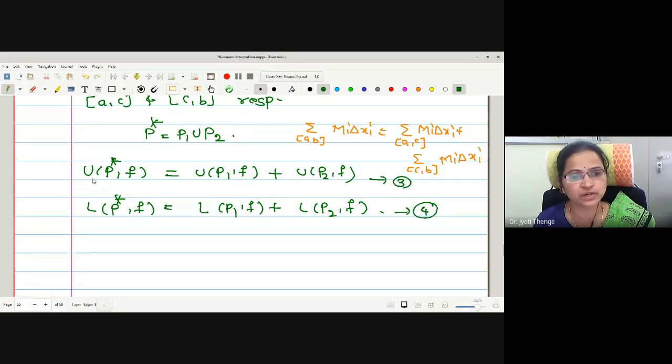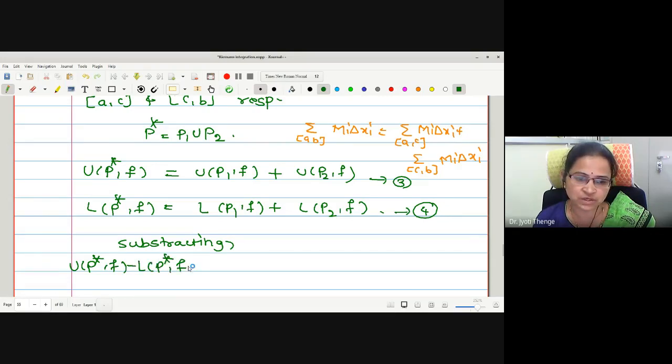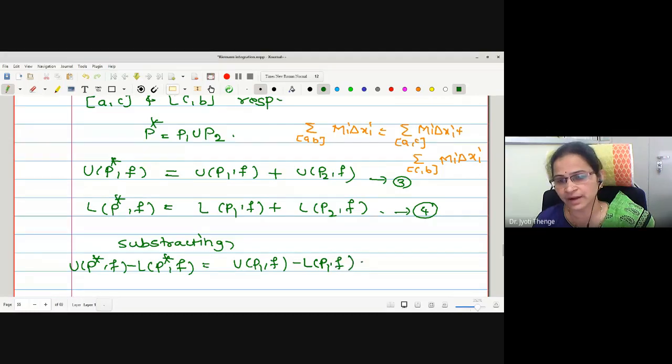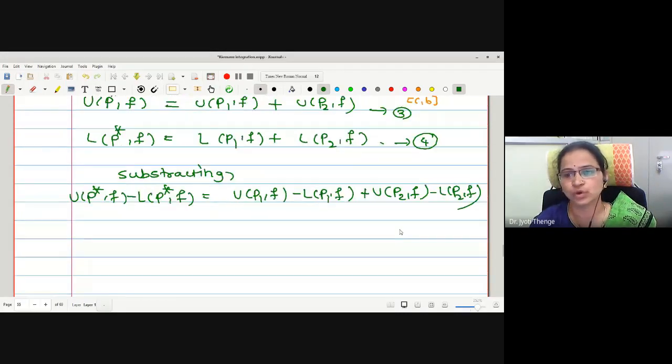We already have that U(P star, f) minus L(P star, f) is less than epsilon. Therefore, let me take a subtraction to check regarding P1 and P2. Subtracting, we get U(P star, f) minus L(P star, f) equal to U(P1, f) minus L(P1, f), added with U(P2, f) minus L(P2, f).